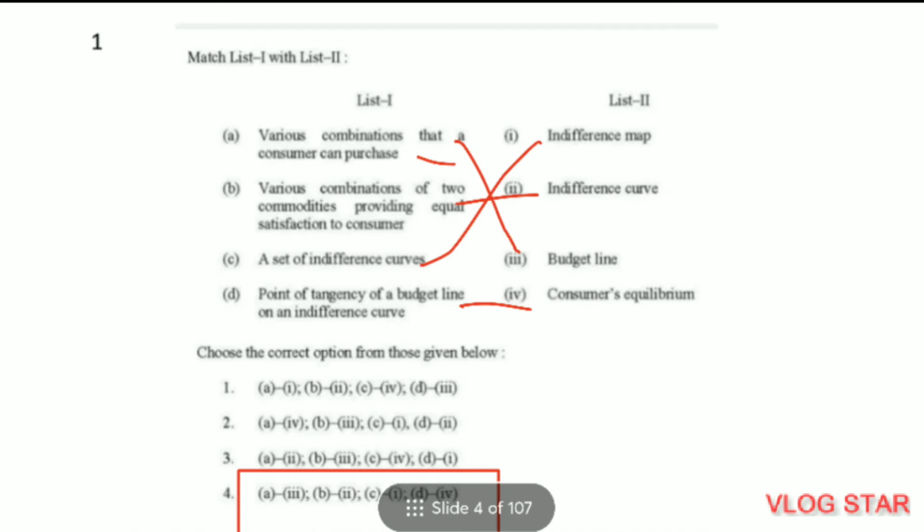First question, match the following. First one, various combinations that a consumer can purchase, budget line. Various combination of two commodities providing equal satisfaction to the consumer, indifference curve. A set of indifference curves is indifference map. Points of tangency of a budget line on the IC is consumer equilibrium. So fourth is the correct answer.